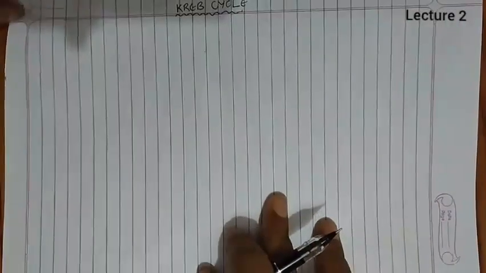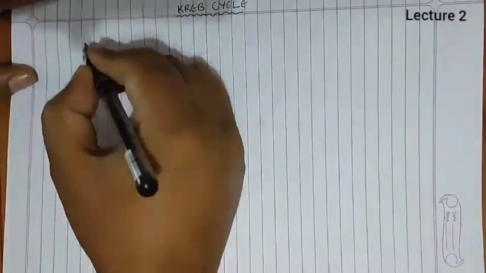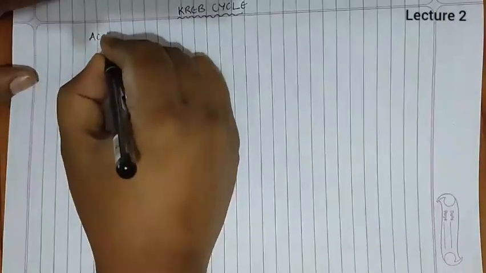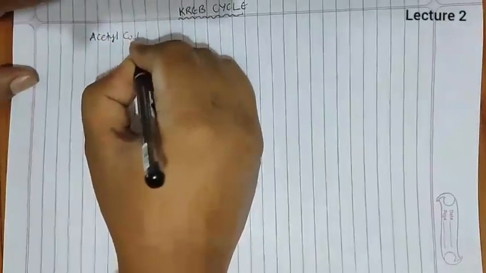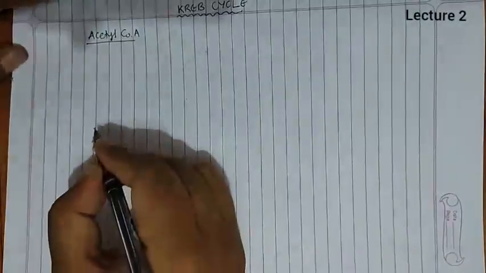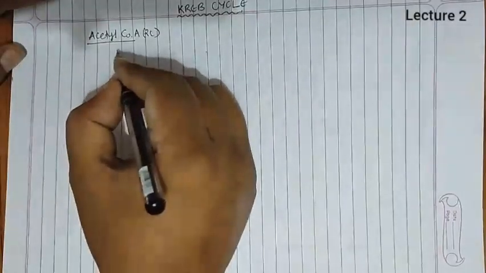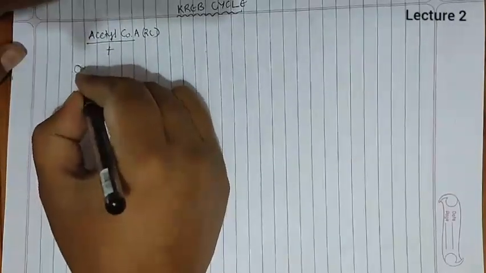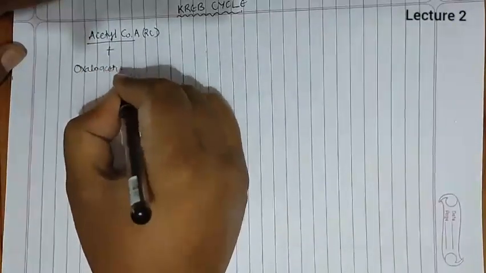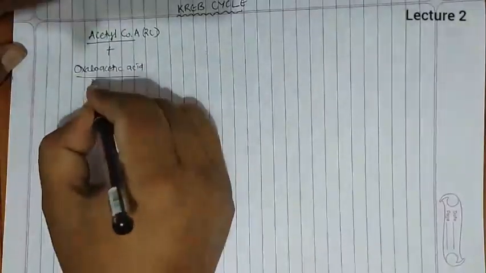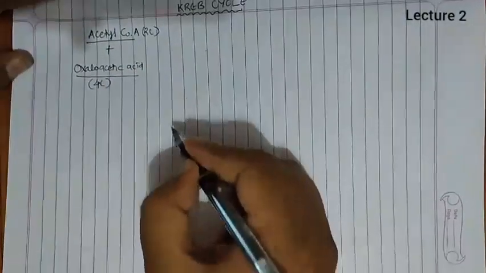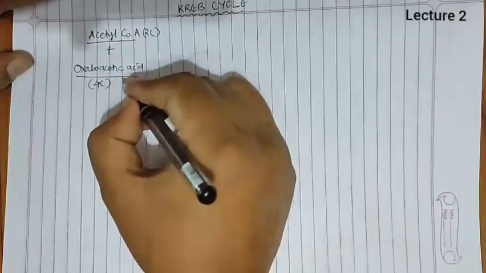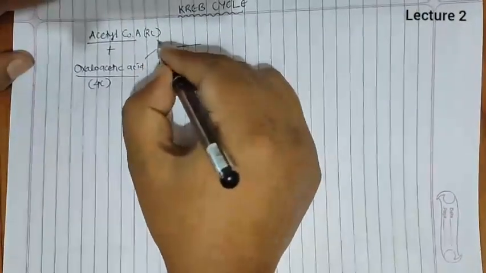Now we start with the Krebs cycle, and we will study how it is carried out in the mitochondrial matrix. The Krebs cycle starts with acetyl coenzyme A, which is obtained from the link reaction. You know that acetyl coenzyme A is a 2-carbon product of the link reaction. Now this acetyl coenzyme A first reacts with oxaloacetic acid, a 4-carbon respiratory intermediate. This is a 4-carbon, this is a 2-carbon.